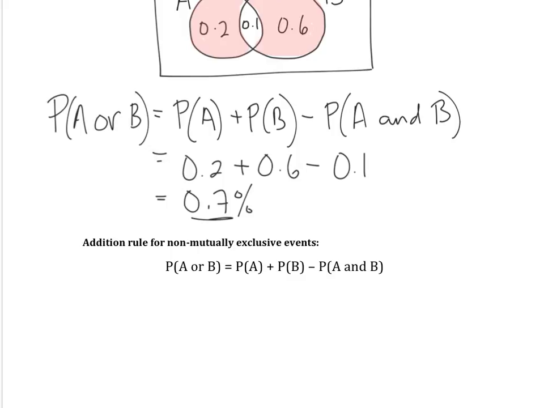So just to sum up what we just did above, the addition rule for non-mutually exclusive events: when you have A or B as your events and they're not mutually exclusive, you would just add up the probability of A to B and then subtract the intersecting section. So the probability of A and B. Okay, that's it. Hope you took notes.